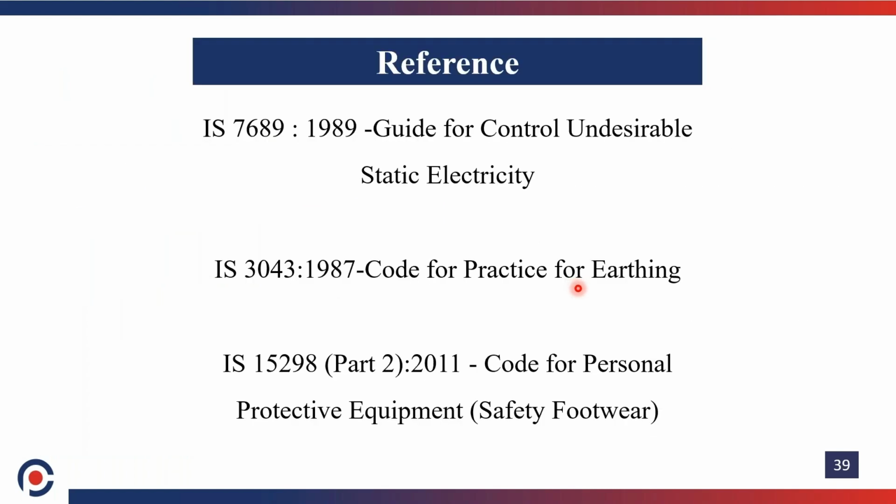These are the highest standards for static electricity. This is a standard: IS 7689:1989 is a guide for control of undesirable static electricity. How to control the static electricity? There is a standard. That is one more thing, the code of practice for earthing. The IS standard is there. You can take this IS standard as per the guideline given in it. You should maintain the earth pit and also understand static electricity for safer operation.